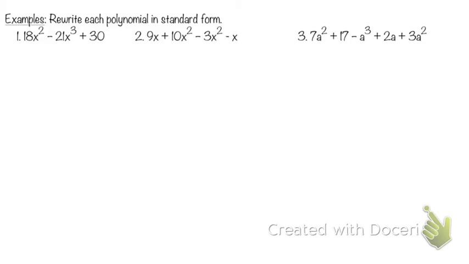Anyway, hey Bryce. Rewrite each polynomial in standard form. Wait, do we know what standard form means yet? No. Okay, we need to learn that then. So, standard form means 2 things. It means that we have it alphabetical. We're going to have it in alphabetical.